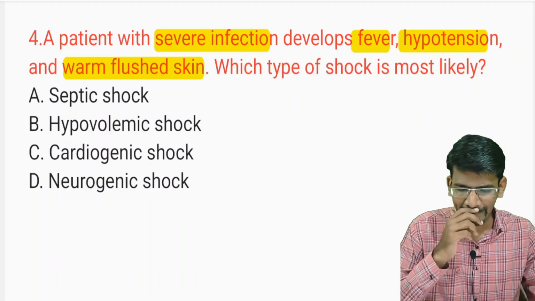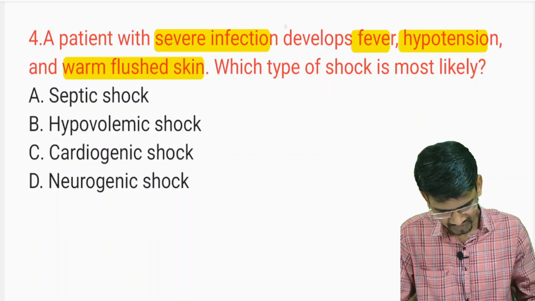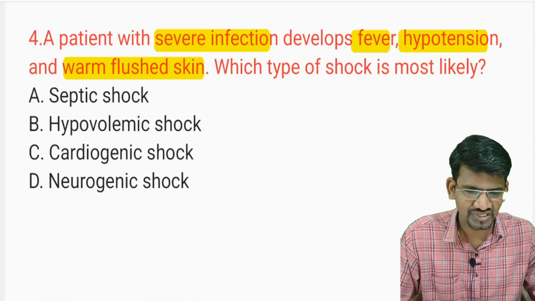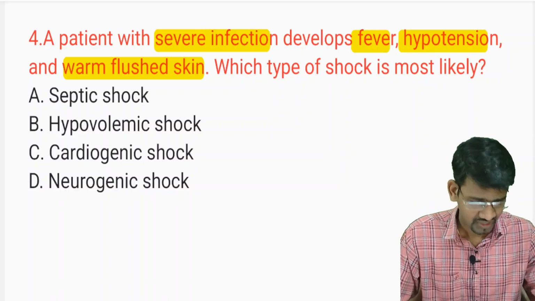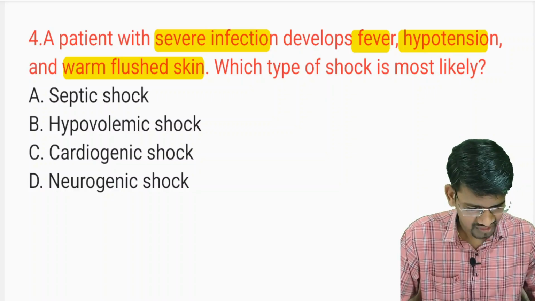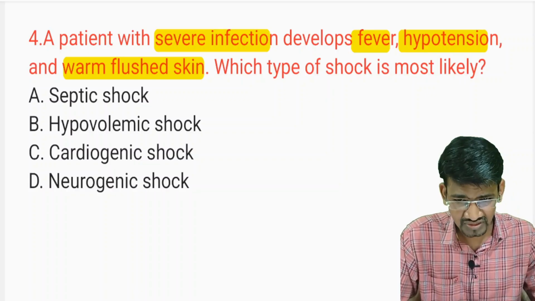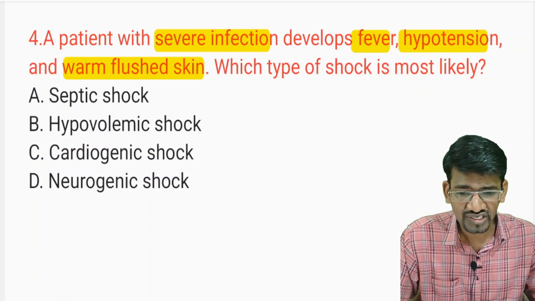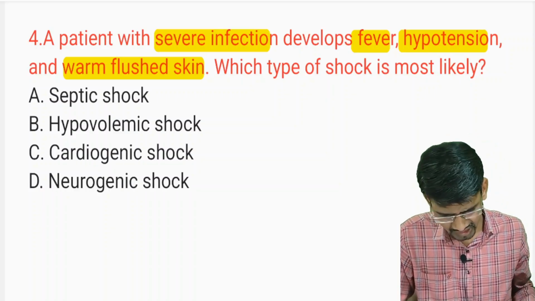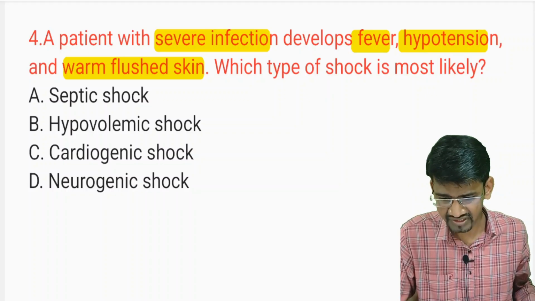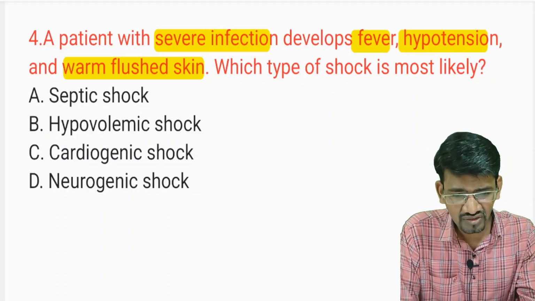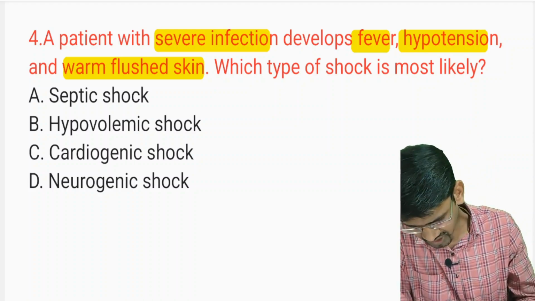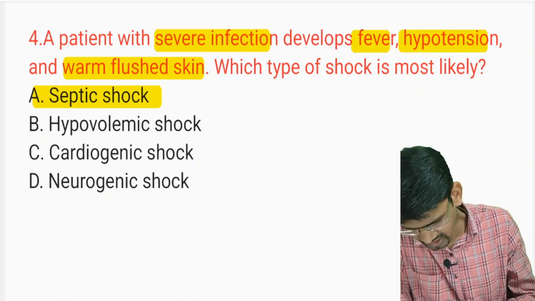See here this word severe infection, so that itself takes you to the right option. If you use some common sense, the patient is having hypotension and fever because of the infection, and there is warm flushed skin. So which type of shock is most likely here? The severe infection means it is obviously the septic shock. So the right answer here is the septic shock only.